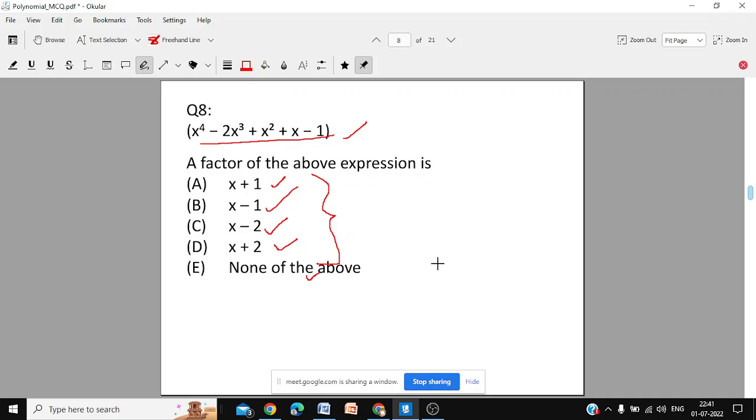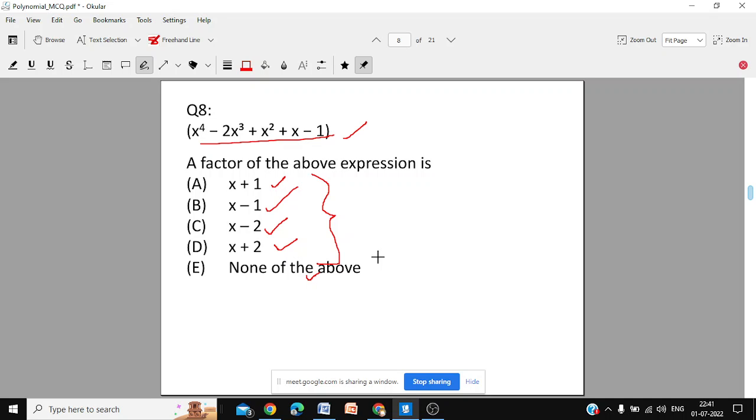It will give you a 0 remainder. That means if you divide, the remainder should be 0. So which is the correct factor?